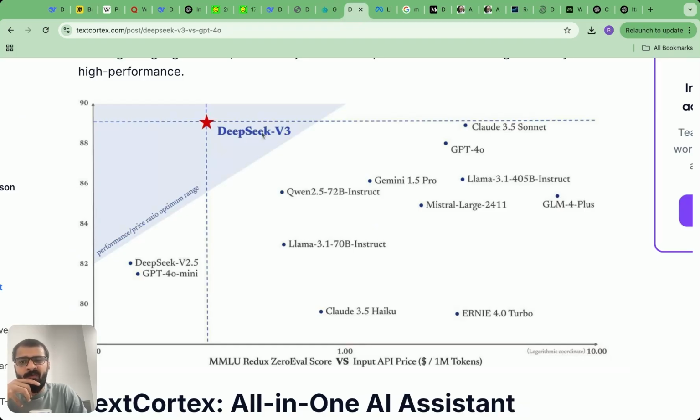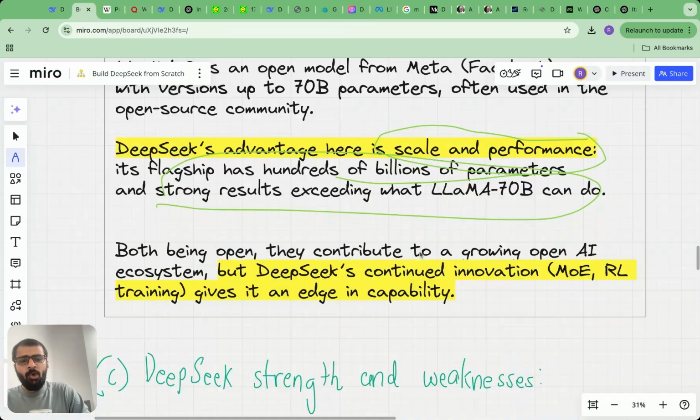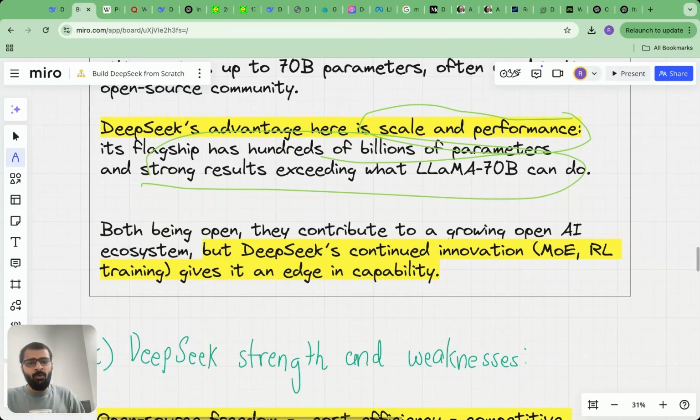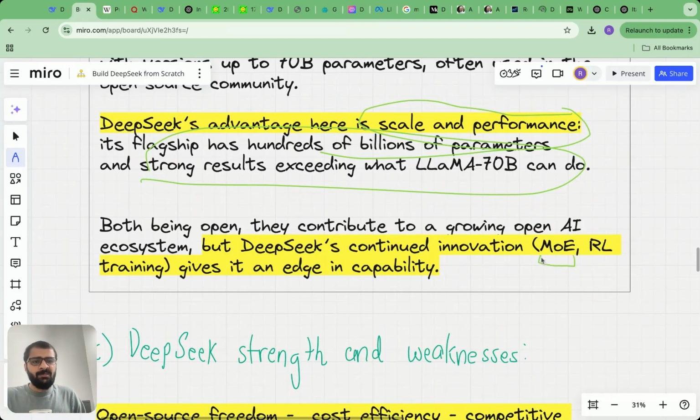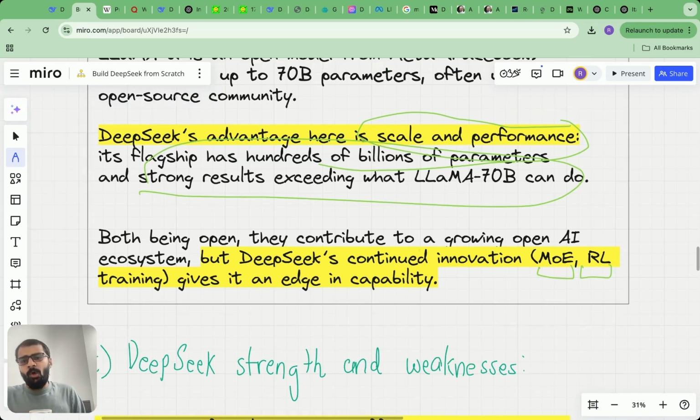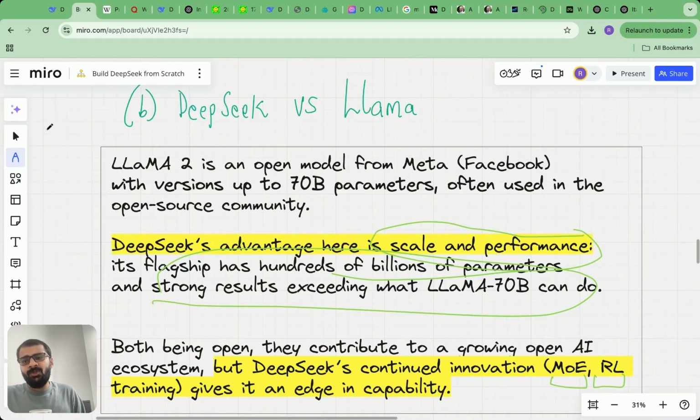And if you see in terms of performance, DeepSeek really outweighs. If you see on the y-axis, DeepSeek outweighs all of the Llama models. It outweighs the 70 billion instruct, the 405 billion instruct, because it has 671 billion parameters. Not just that, it has a lot of other innovations in the architecture, which we are going to see in a moment. Mixture of experts, reinforcement learning, training, multi-head latent attention, multi-token prediction, quantization in the input, etc. All of this really gives DeepSeek an edge over Llama.